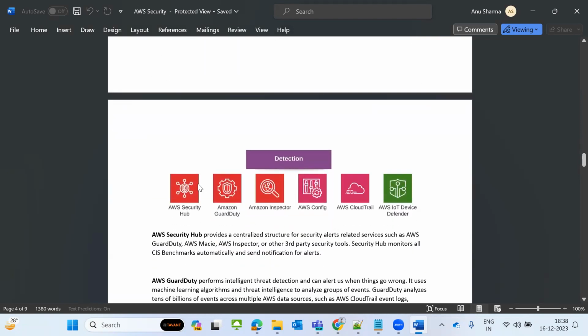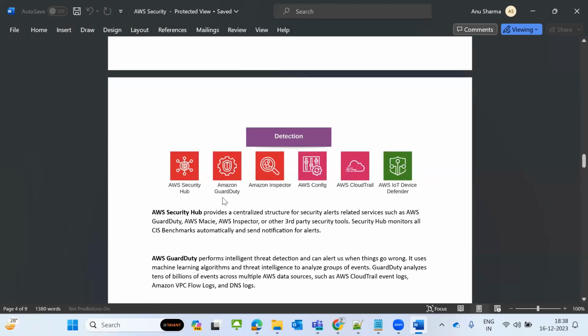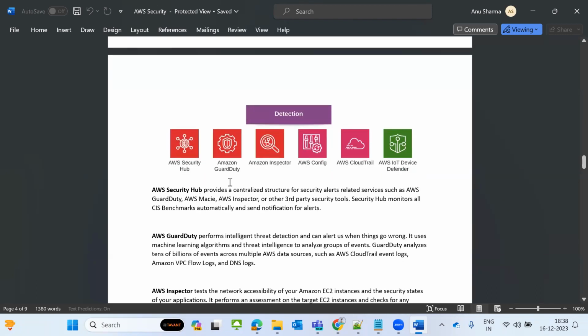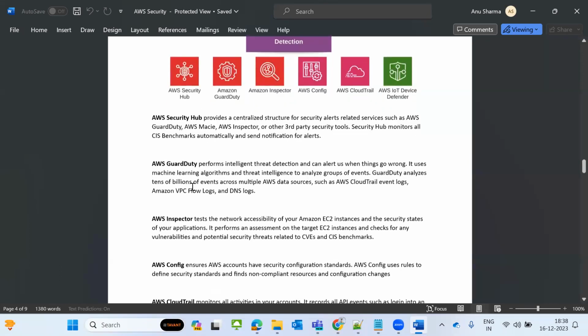Okay, so threat detections. We have AWS Security Hub, Amazon GuardDuty, Amazon Inspector, AWS Config, AWS CloudTrail, and AWS IoT Device Defender. AWS Security Hub provides a centralized view of security alerts related to services such as Amazon GuardDuty, Macie, AWS Inspector, or other third-party security tools. Security Hub monitors all the CIS benchmarks automatically and sends notifications for alerts. So that is called AWS Security Hub.